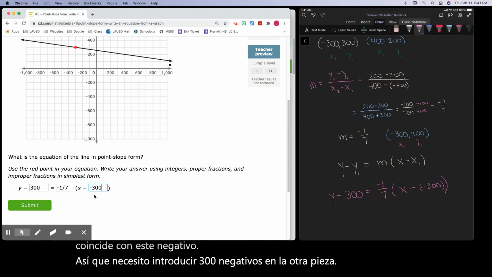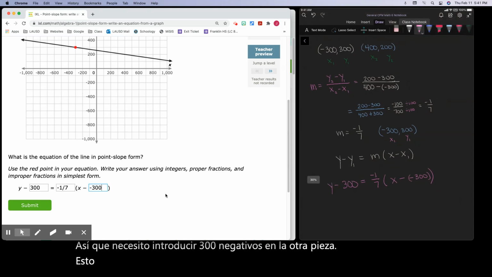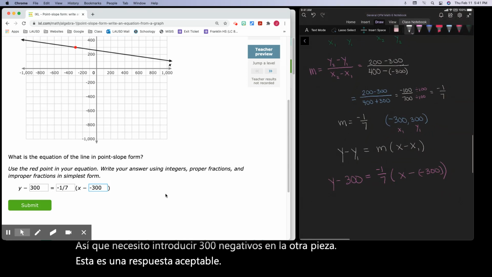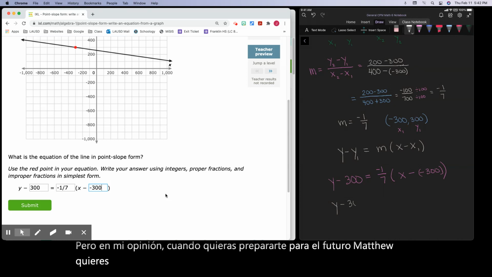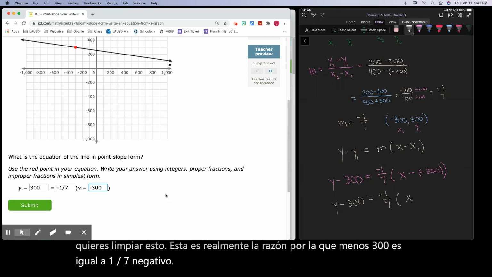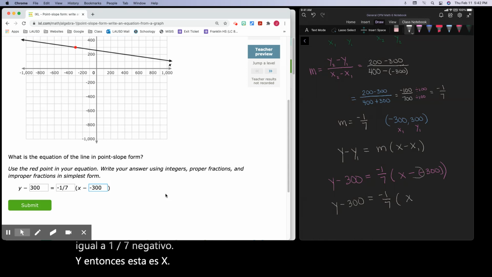This here is an acceptable answer, but in my opinion, when you want to prepare for future math, you want to clean this up. This is really y minus 300 equals negative 1 over 7 times x, and a negative negative makes a plus 300.